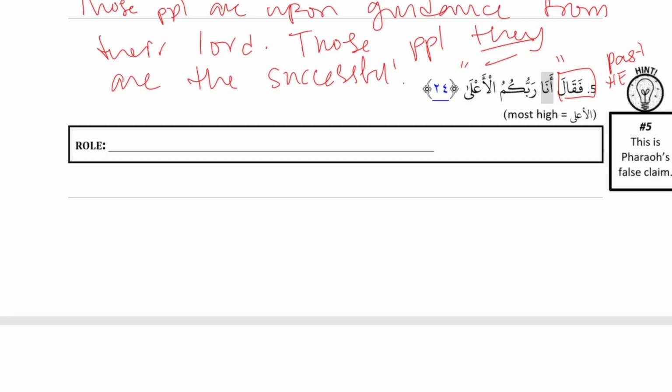And so أنا is not related to رب because أنا is specific, رب was general, so that's where our break goes. Okay. رب is general, kum is specific. So that's possessive. Good. And then al-a'la is a descriptive word, most high. It's describing the possessive fragment. Because we said that if you want to describe a possessive fragment, you're describing the entire fragment, and when you say your Lord it is specific. Good. So the description has to be specific, and that's why it's al-a'la. Very good. So you do remember things.